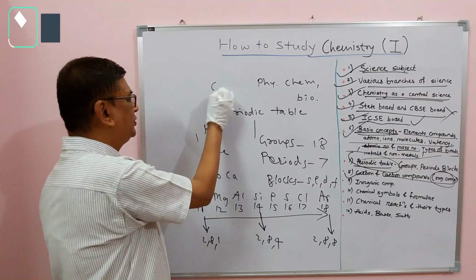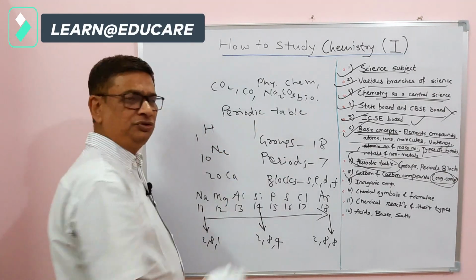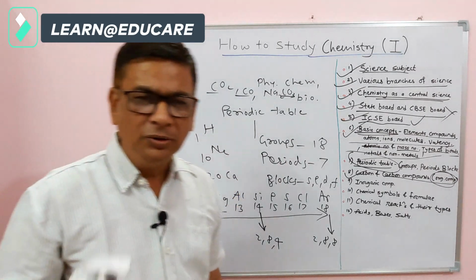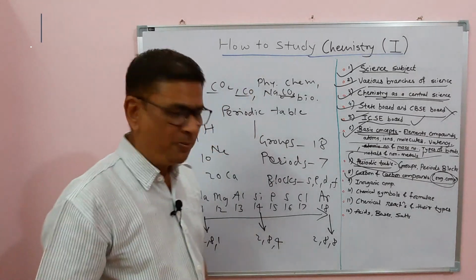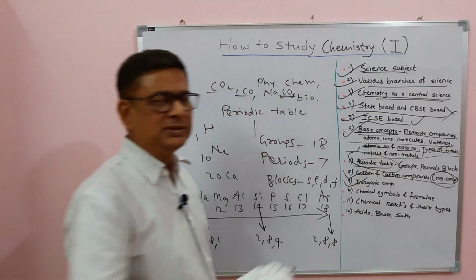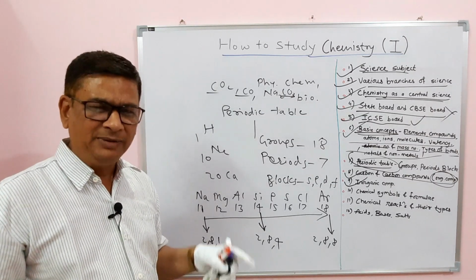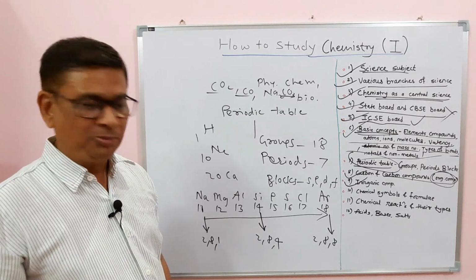For example, carbon dioxide, carbon monoxide, sodium carbonate, Na2CO3, all contain carbon but are not organic compounds. Organic compounds have special properties. Inorganic compounds, that is compounds other than organic compounds, include some carbon compounds as I have just mentioned, so you are required to know their properties.